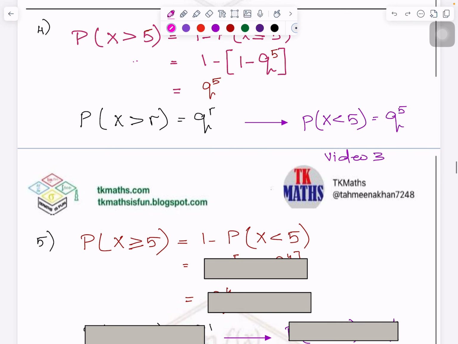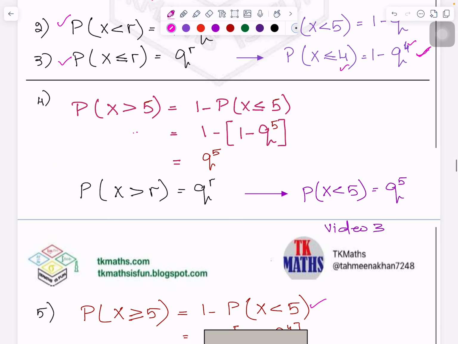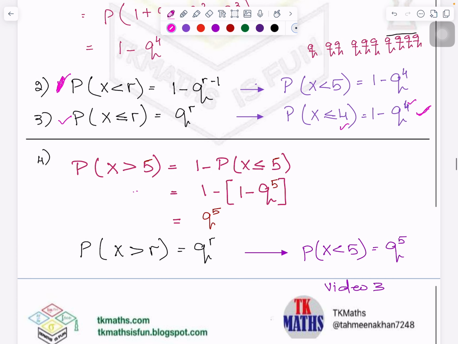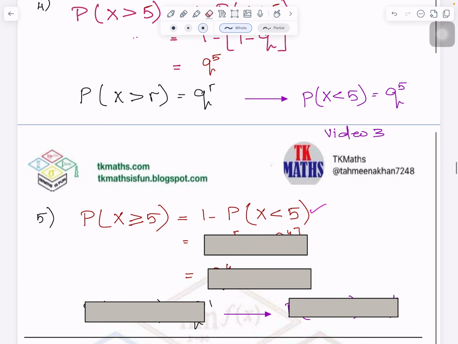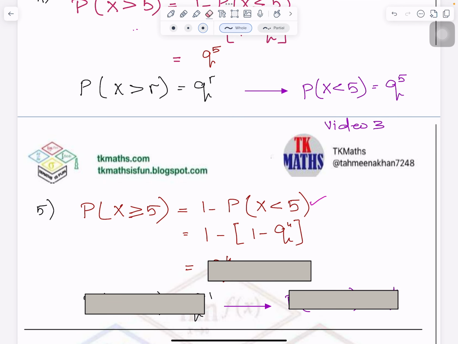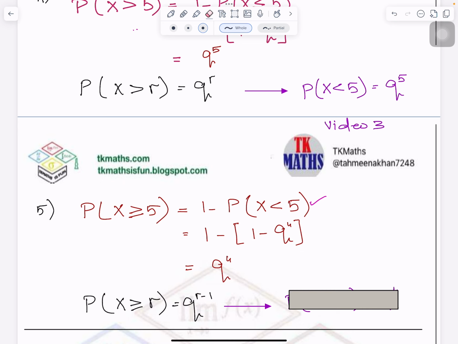So what did you get from here? We have already seen this case. Where have we seen it? Here. Case number 2, this one on the top. Right? So I will simply substitute the condition here. It will be 1 minus q^4. And you got this formula. So from here you have derived that if it is x greater than equals to r, you will have q^(r minus 1). So these are all 5 cases.